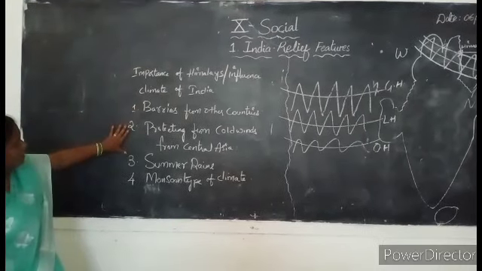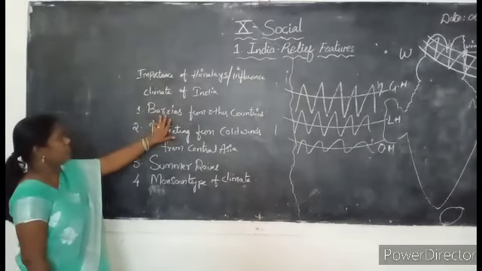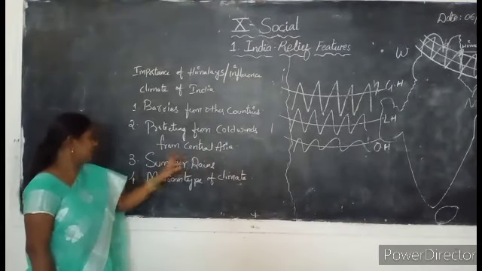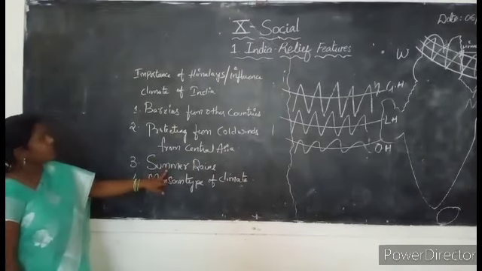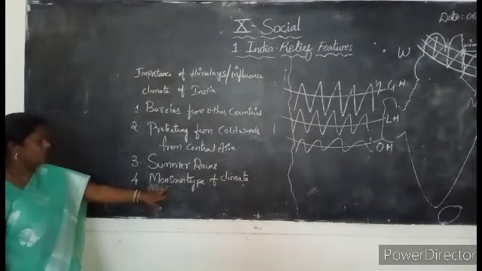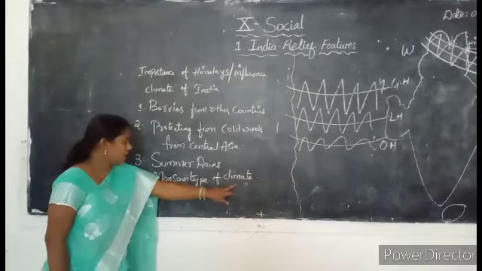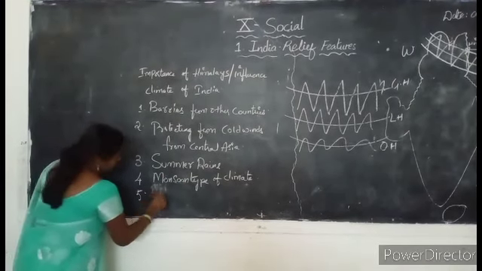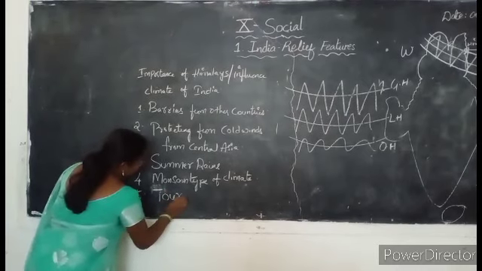So these are the important things. First you have to remember barriers from the other countries, protecting from cold winds from Central Asia. Third one is these Himalayas are the reason for the summer rains and it helps us to experience the monsoon type of climate. You can add some more points like it helps in the tourism also.